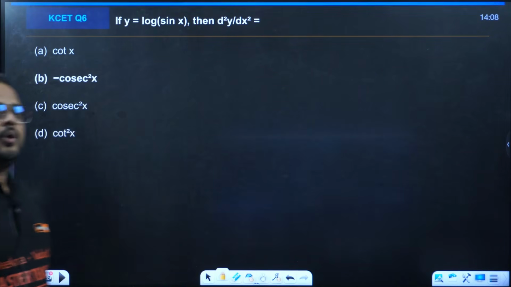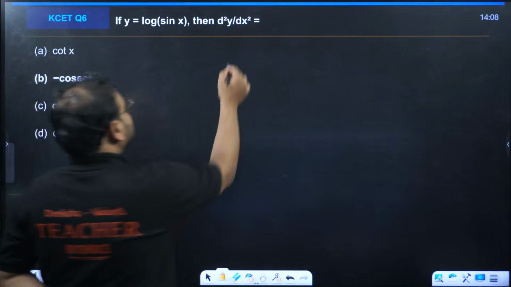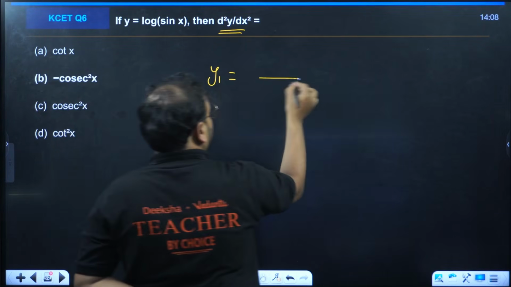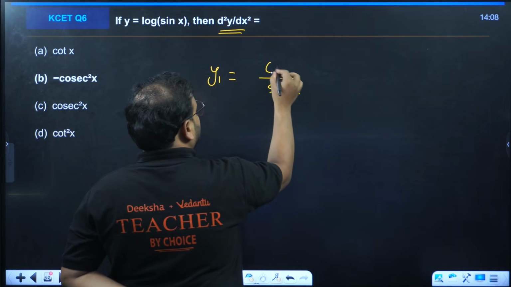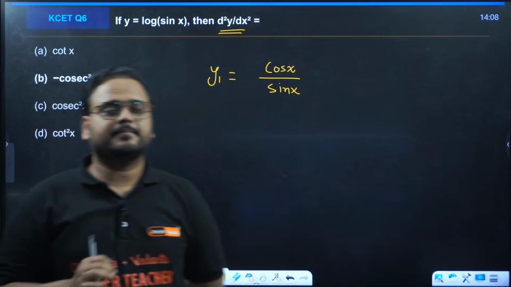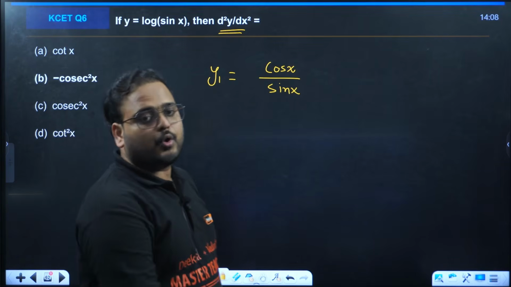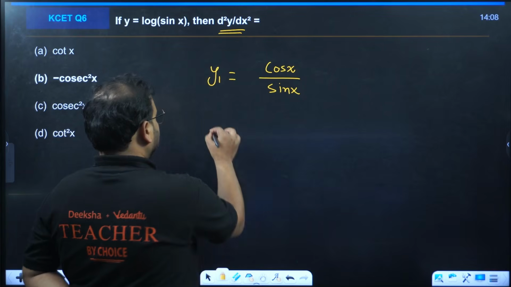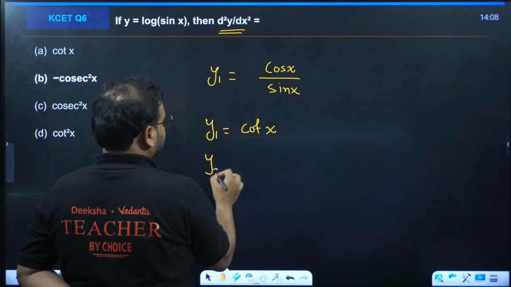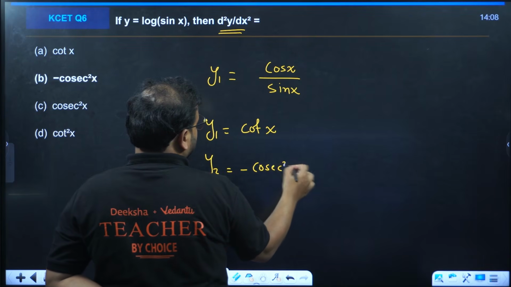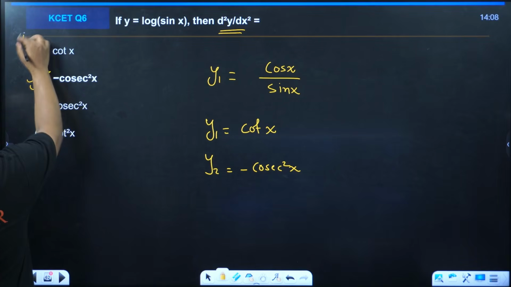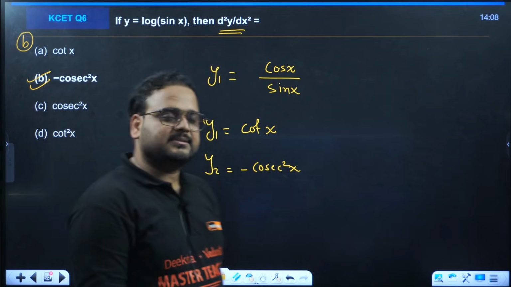Next, log of sin x. Differentiating this, but we have to do it 2 times. So start with the first one. Y1 will be what? Log derivative is 1 by sin, and derivative of sin is cos. So this expression becomes cot x. I want to find second derivative. That's minus cosec square x. Differentiate the cot, minus cosec square x. Makes sense? Moving on.